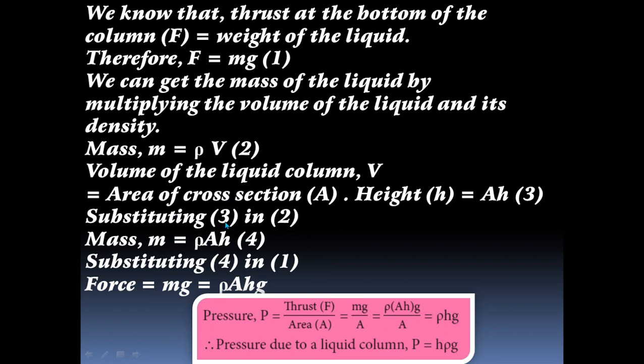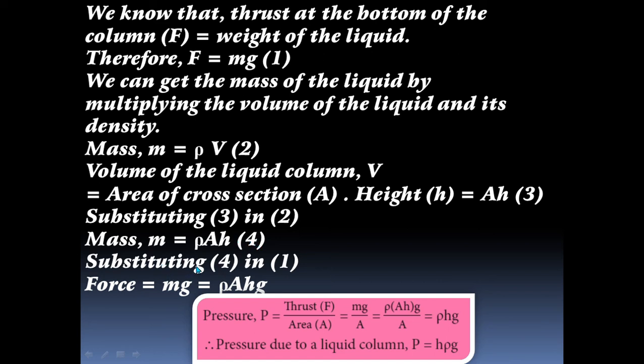Substituting equation 3 in 2, what happened? Volume is nothing but AH. Here, just substituting the value of volume, so mass is equal to rho into AH. This is equation number 4.